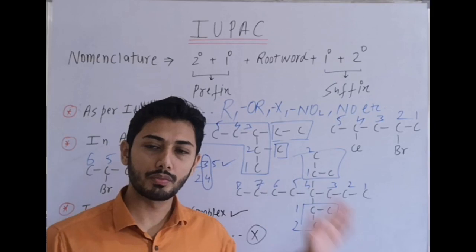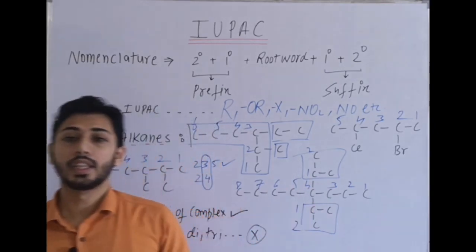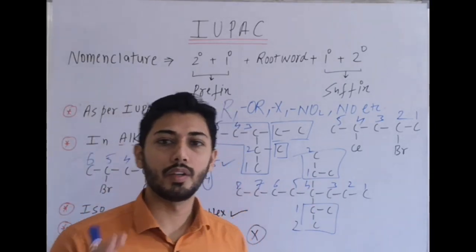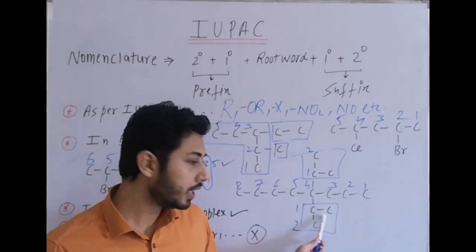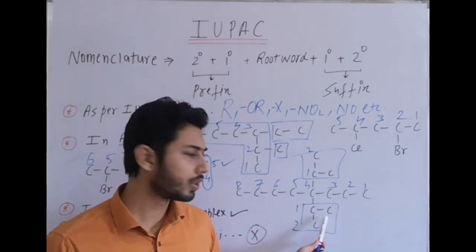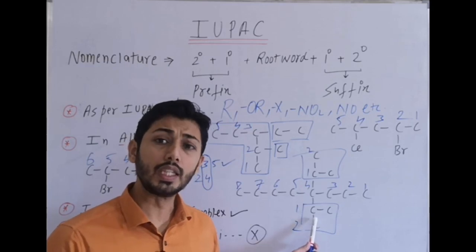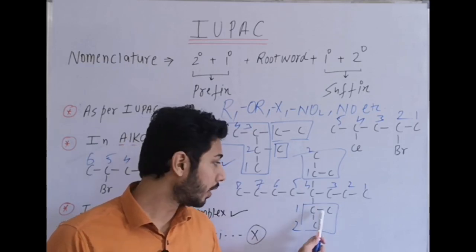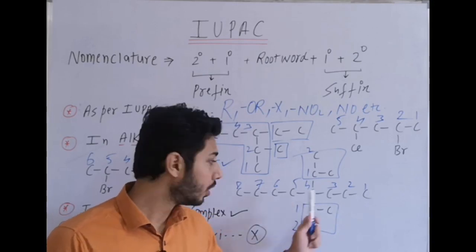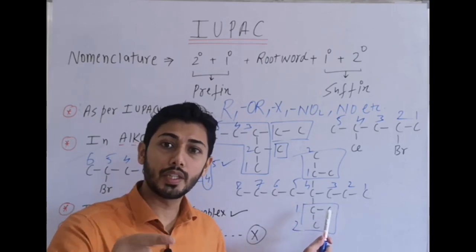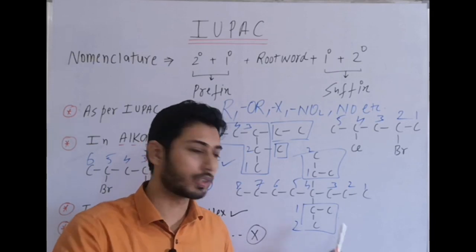4, 4-bis. Then in small brackets, we will mention what the substituents are. Methyl is present at which position? First position in the substituent. It's 1-methyl, or simply you can mention methyl ethyl. Methyl is a substituent inside the substituent, so mention it first.